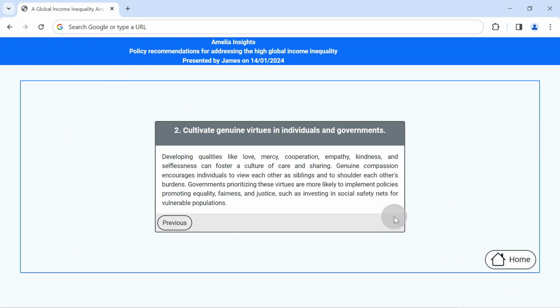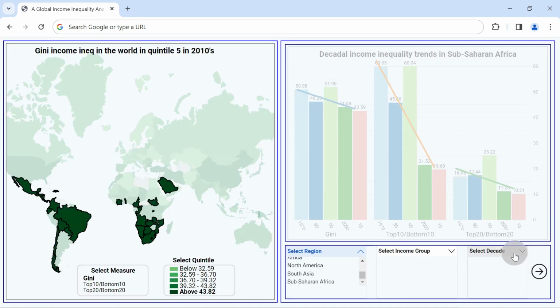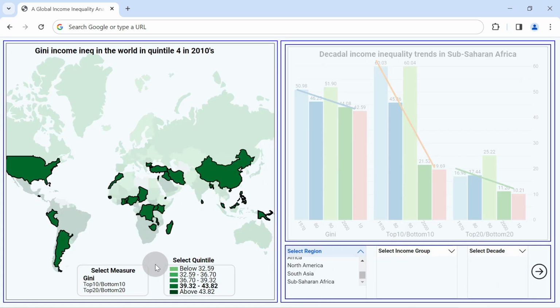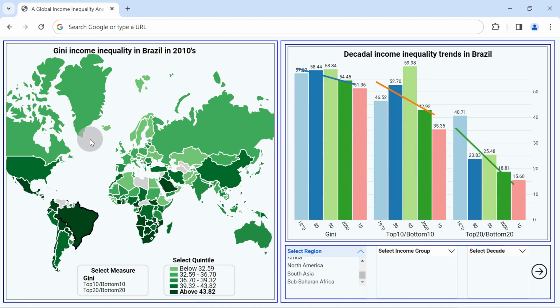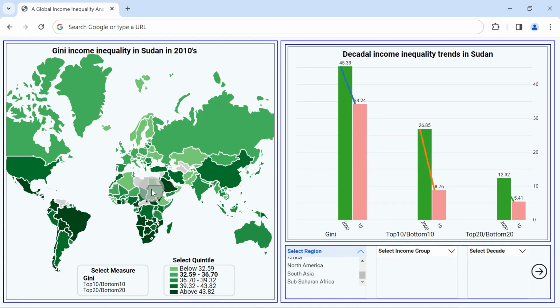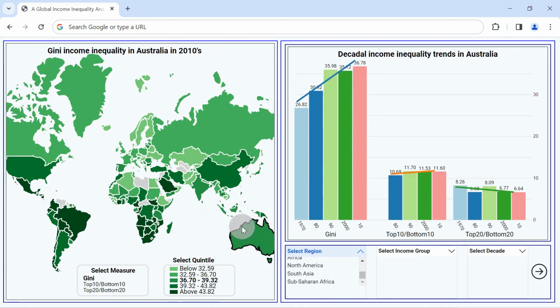Second, cultivate genuine virtues in individuals and governments. Developing qualities like love, mercy, cooperation, empathy, kindness, and selflessness can foster a culture of care and sharing. Genuine compassion encourages individuals to view each other as siblings and to shoulder each other's burdens.